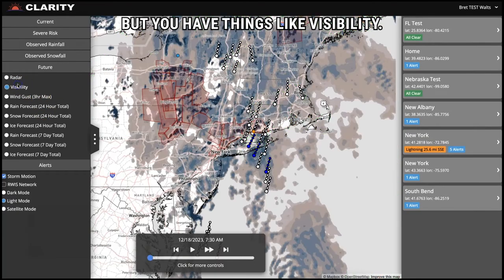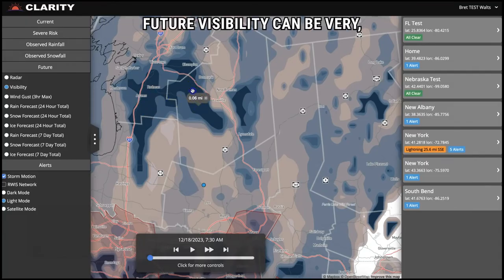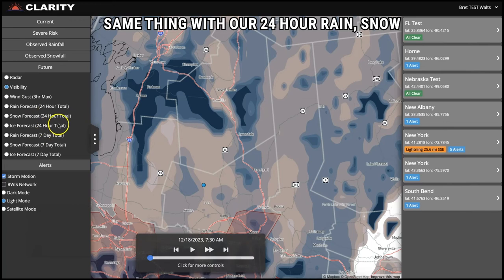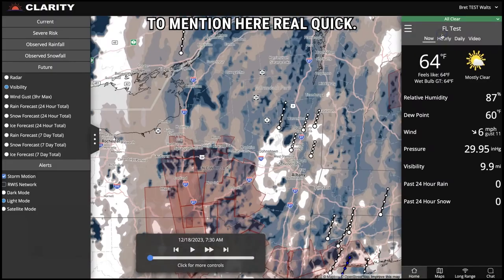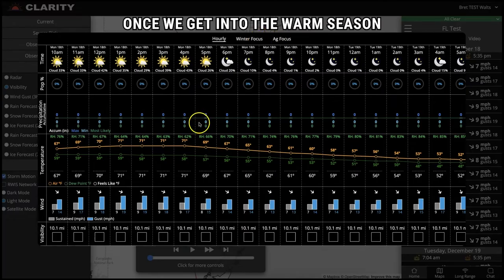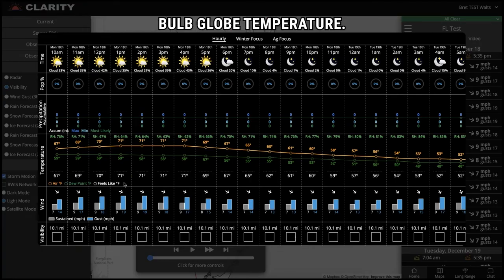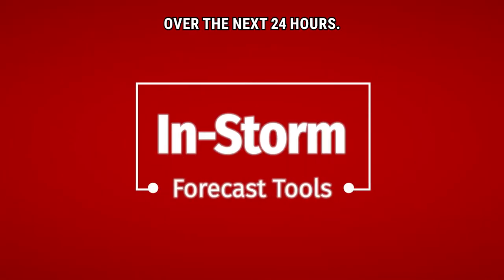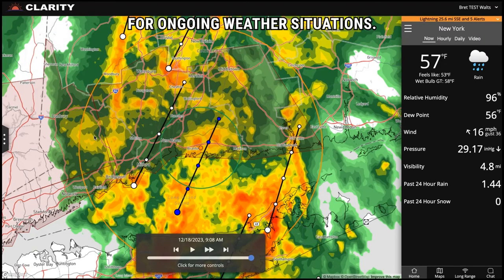But you have things like visibility, great for fog. If you're looking for fog potential delays, you can look at this future visibility. It can be very, very helpful. Same thing with our 24-hour rain, snow, and ice forecast. One more thing that I wanted to mention here real quick, if we go back to the hourly forecast and we go to this expanded view, once we get into the warm season where you see this feels like temperature, we'll also have a bar for wet bulb globe temperature. Very valuable if you're trying to plan how hot it is, how humid it is for outdoor events over the next 24 hours.